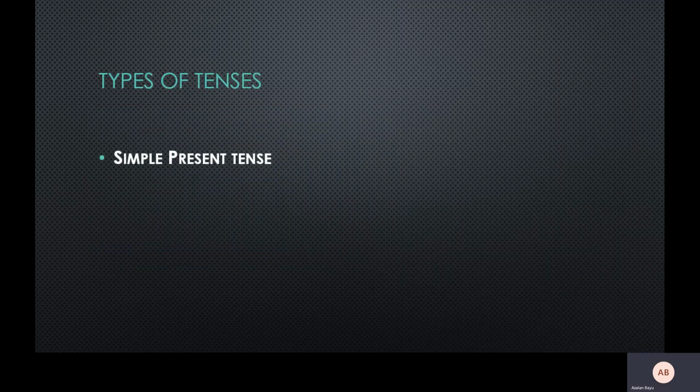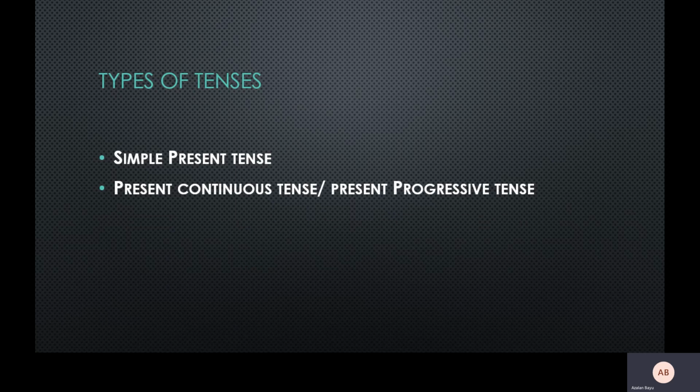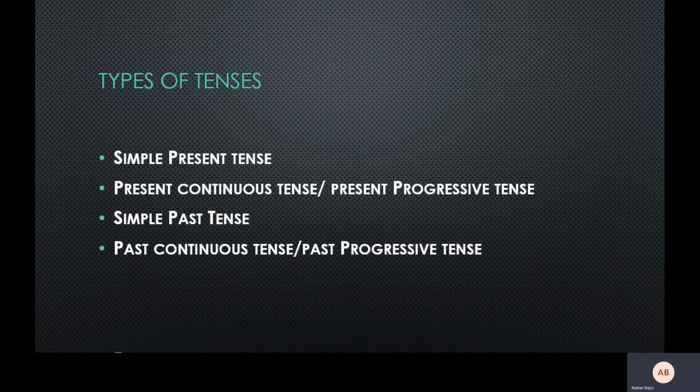For your IEP syllabus, you will focus only on 5 tenses. First is simple present tense, and then we will go to present continuous tense, or somebody calls it present progressive tense. And then we look at the simple past tense or past simple, and then past continuous tense, or some people say past progressive tense, and last is the simple future tense.